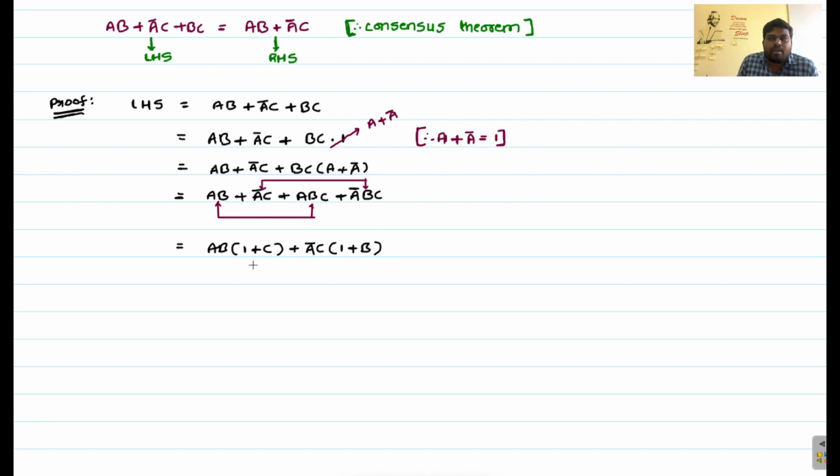But we know 1 plus anything equals 1 from OR operation. So this will become 1 and this will also become 1. Finally you will get AB plus A bar C. So this is your RHS, right? And it is proved. So this is your consensus theorem.